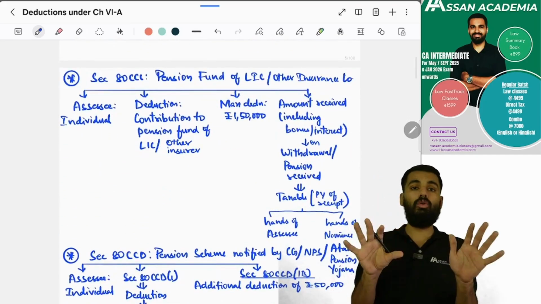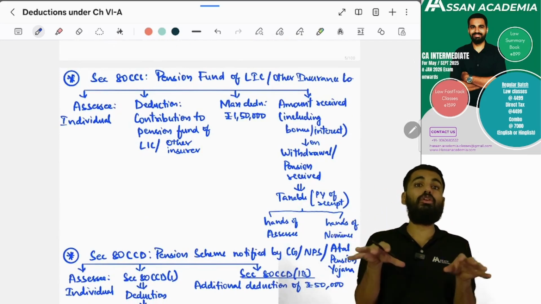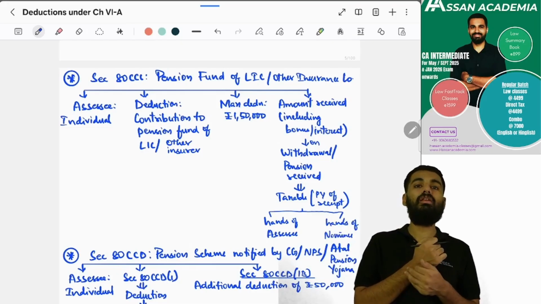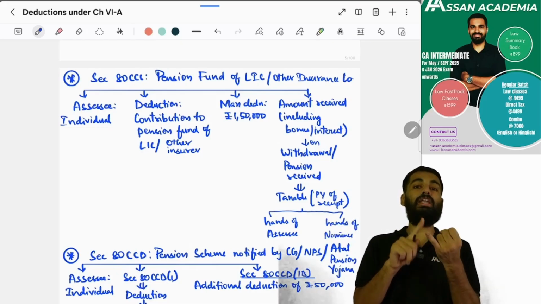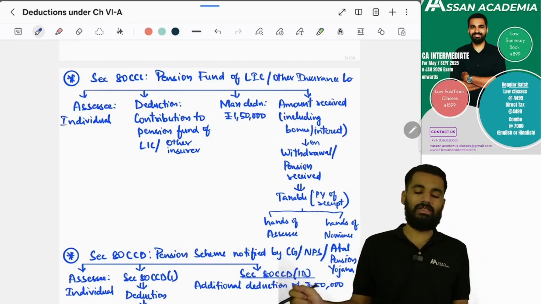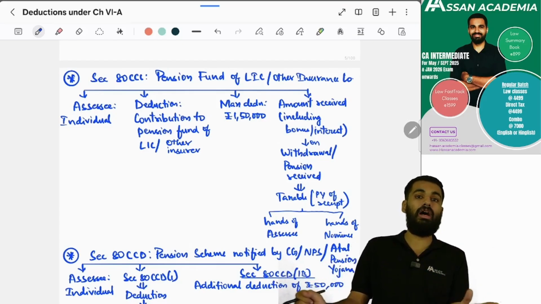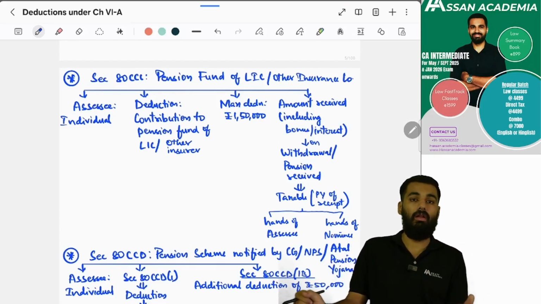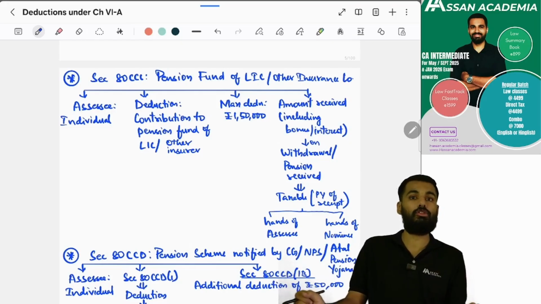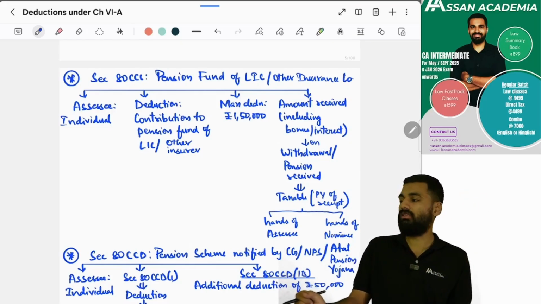Next, these are all the kinds of investment if you make under section 80C, then you can claim as an individual or HUF up to 1,50,000 rupees. Next, section 80CCC. This is for what? Pension fund of LIC or other insurance company. So what about pension fund of mutual fund or Unit Trust of India? That is section 80C. This is the pension fund of LIC or other insurance company.